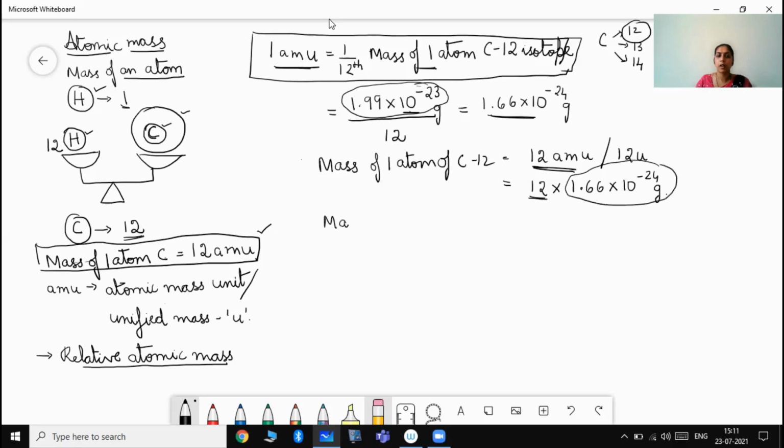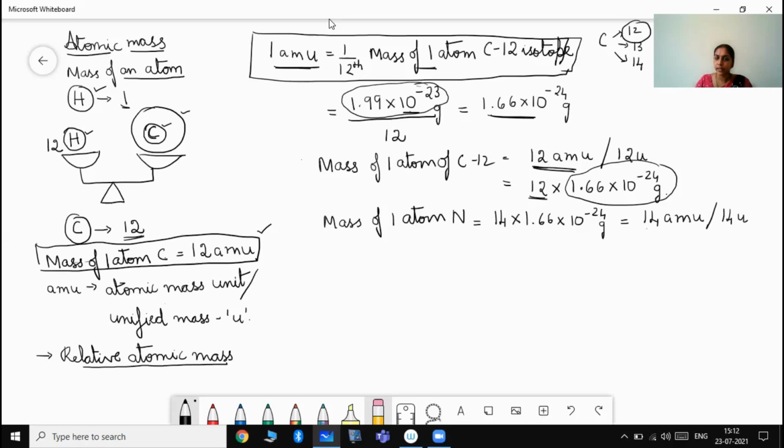So the mass of one atom of, say, nitrogen is told to be 14. What will the mass of one atom be? It is actually 14 into 1.66 into 10 to the power of minus 24 gram. That is nothing but 14 AMU or 14U. Nowadays we describe it as 14U, unified mass.